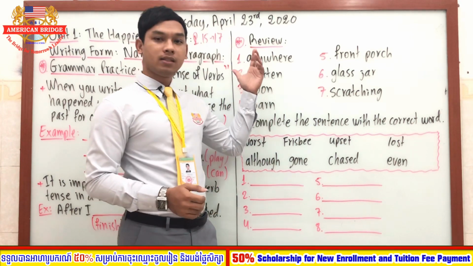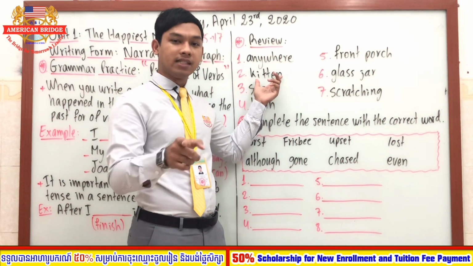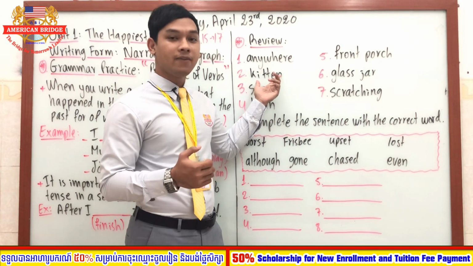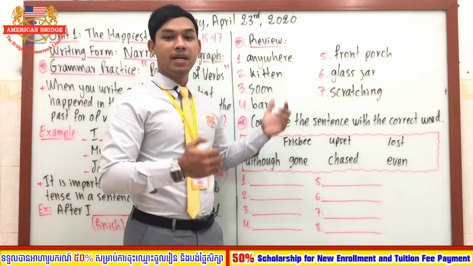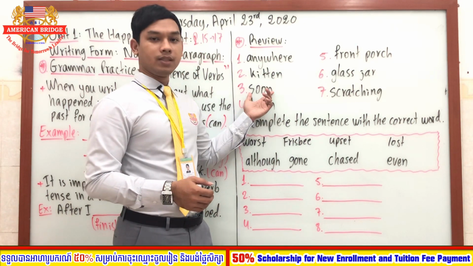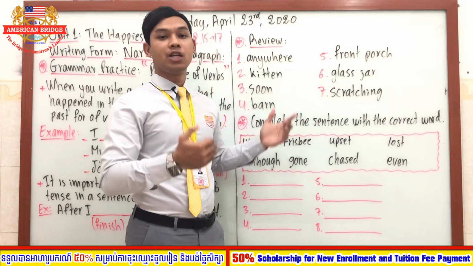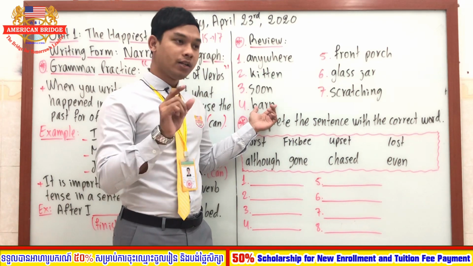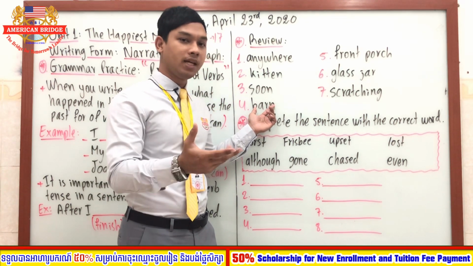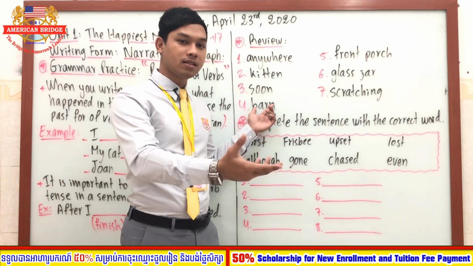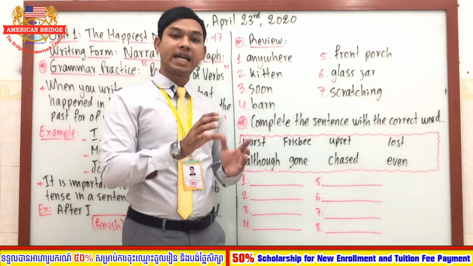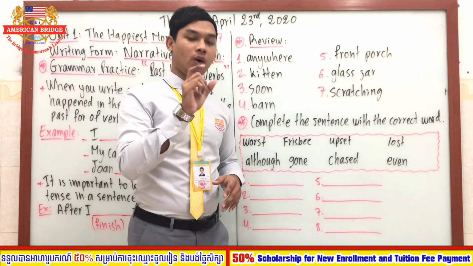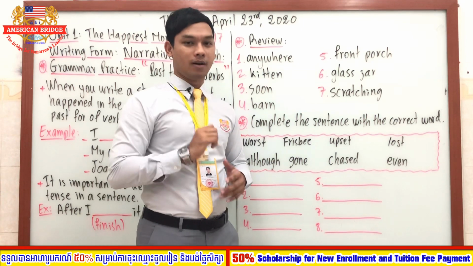Good. And this one, what's that? The kitten. So what does the word kitten mean, everyone? Kitten means, very good, a baby cat, right? The word soon means in a short time. And number 4, barn, right? Do you really remember what barn is? It's a place that you can keep your crops or animals. But remember, don't say crop and animal, we say all, right? Good.